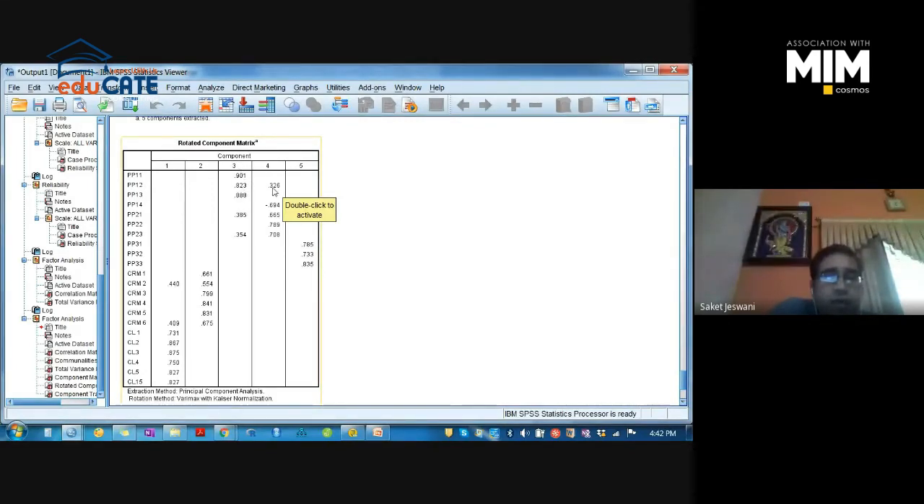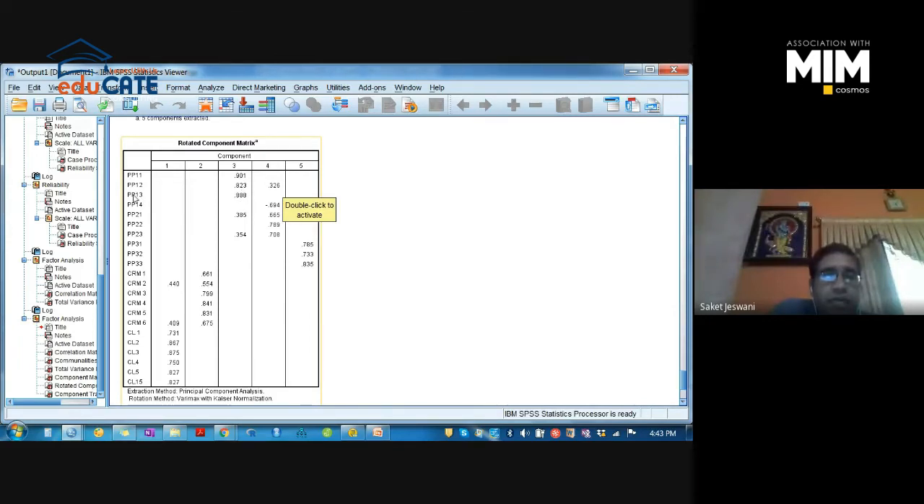You can see another loading value for PP12, but these two values must have a difference of around 0.4, or 0.3 is enough, right? So there's a difference of around 0.5. So you can consider this value. If the difference is less than 0.3, then this is a problematic item and you have to discard it, right? So the maximum concentration, that is 0.823, is under this factor in this item, and in the case of this item also, right?